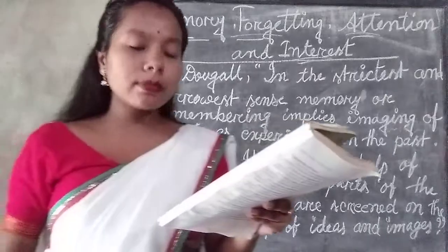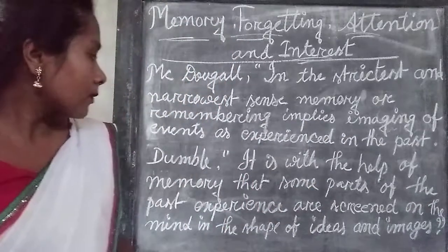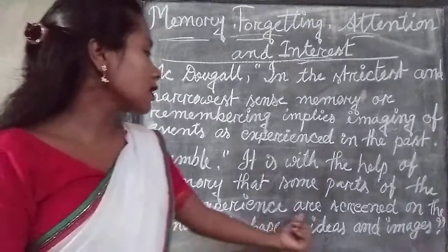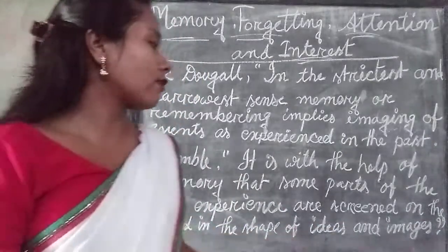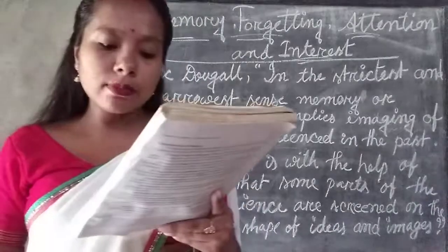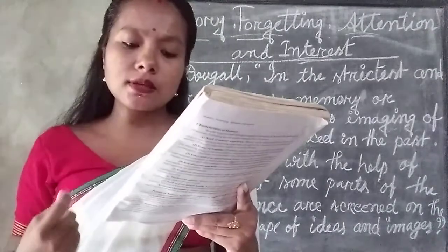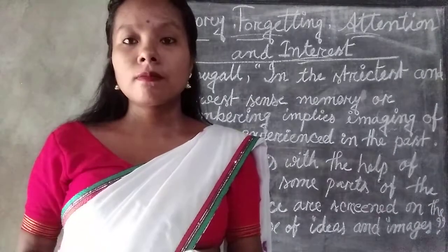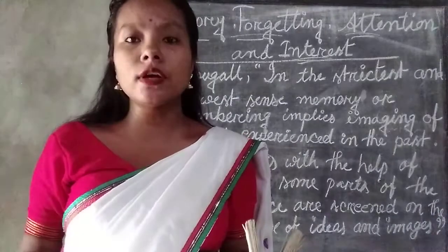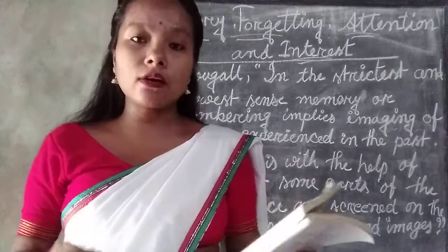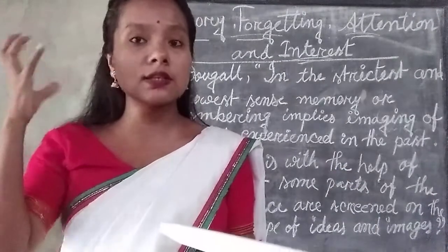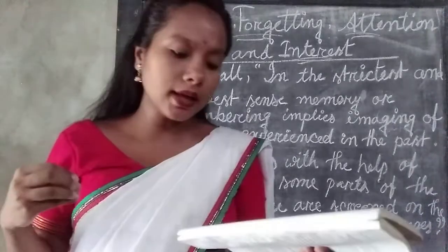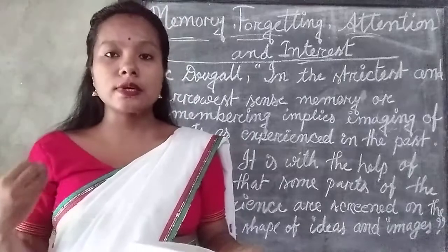Then again, Dumble said that it is with the help of memory that some parts of the past experience are screened on the mind in the shape of ideas and images. So for memory we must have past experience, and according to Dumble, some parts of the past experience are screened in our mind, in the shape of images and ideas.